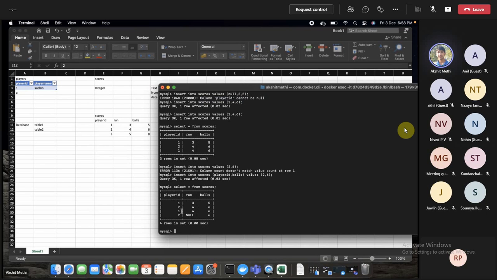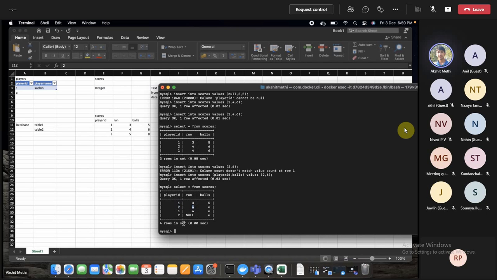Now what we require is, let's say we wanted to find out how many runs in total a particular player had made. To do that, we had to sum up all the runs made by player ID 1, and sum up all the runs made by player ID 2.